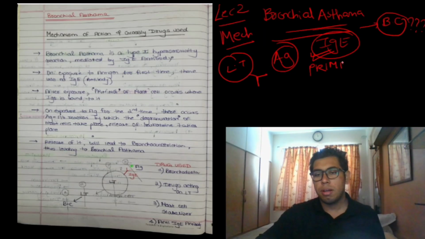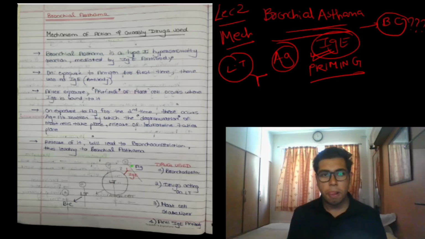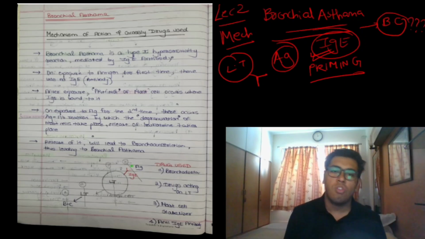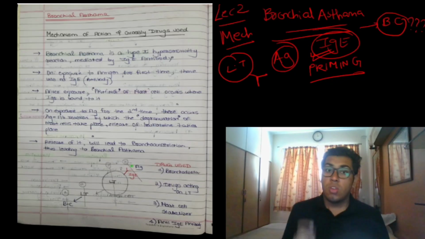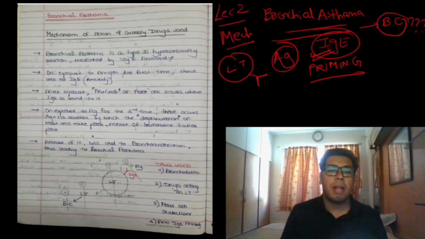Very important. Bronchial asthma is a type 1 hypersensitivity reaction mediated by the IgE antibody. On the first exposure to the antigen nothing happens, just the antibody is formed and it attaches to the mast cell. That attachment of the antibody to the mast cell is called priming.